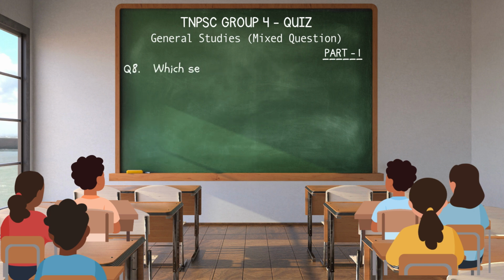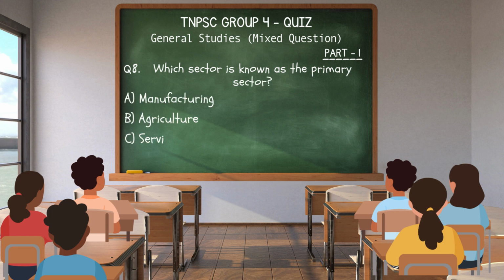Question 8. Which sector is known as the primary sector? A. Manufacturing. B. Agriculture. C. Services. D. Banking. Answer. B. Agriculture.